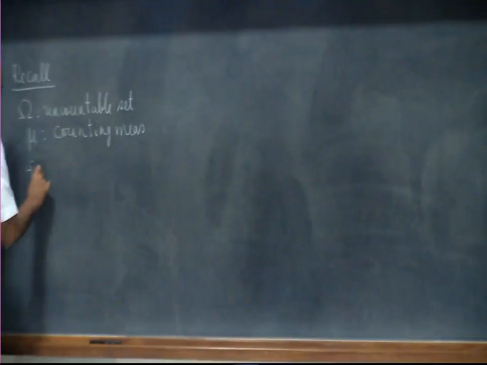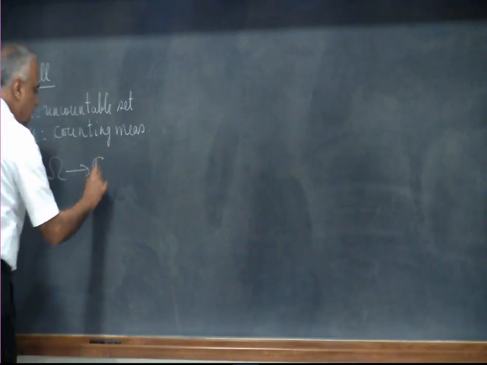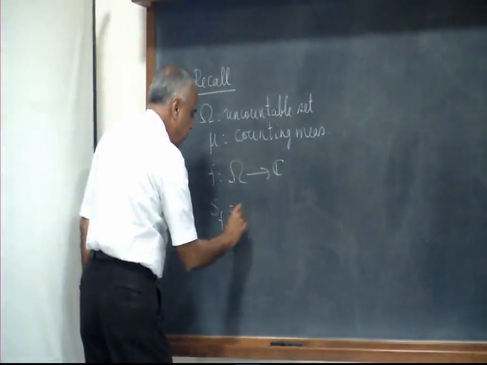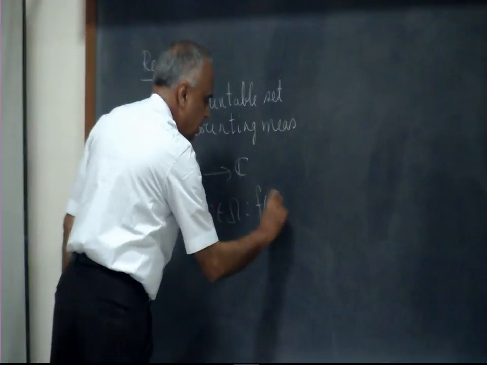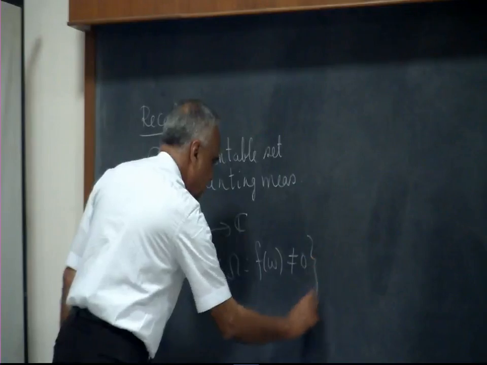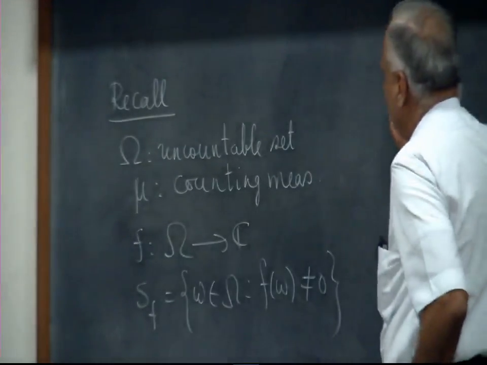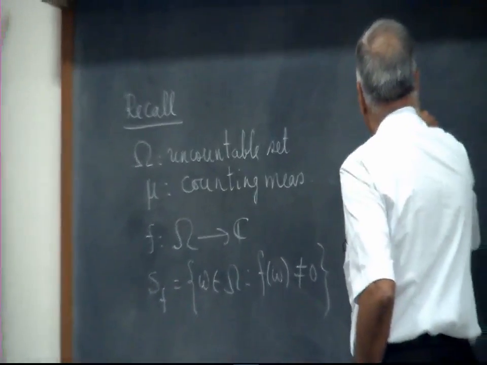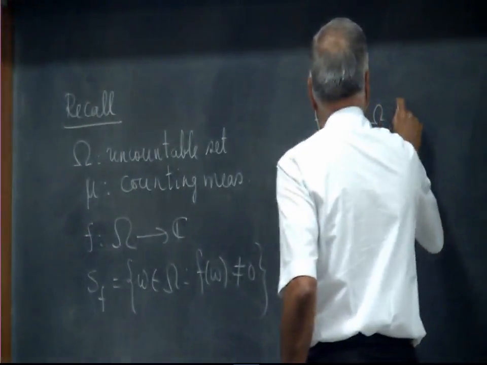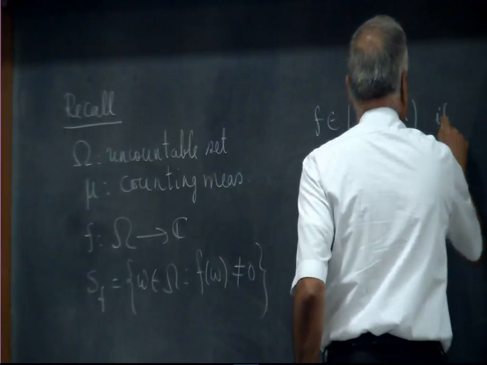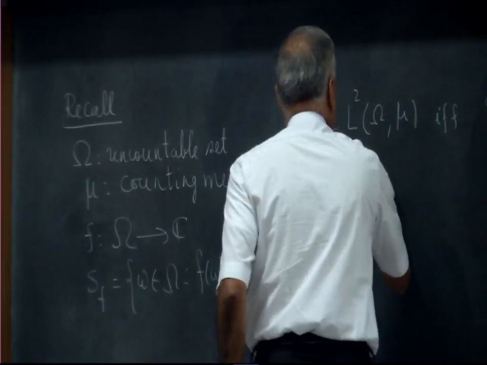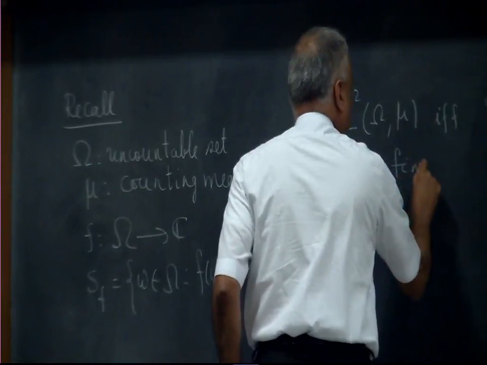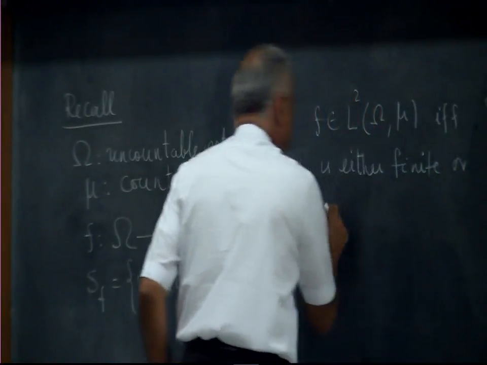and if we have a function f from omega to C, let us denote by S_f the support of f, that is the set of all points where f(omega) is not equal to 0. Then we found that f belongs to L2(omega, mu) if and only if S_f is either finite or countably infinite.